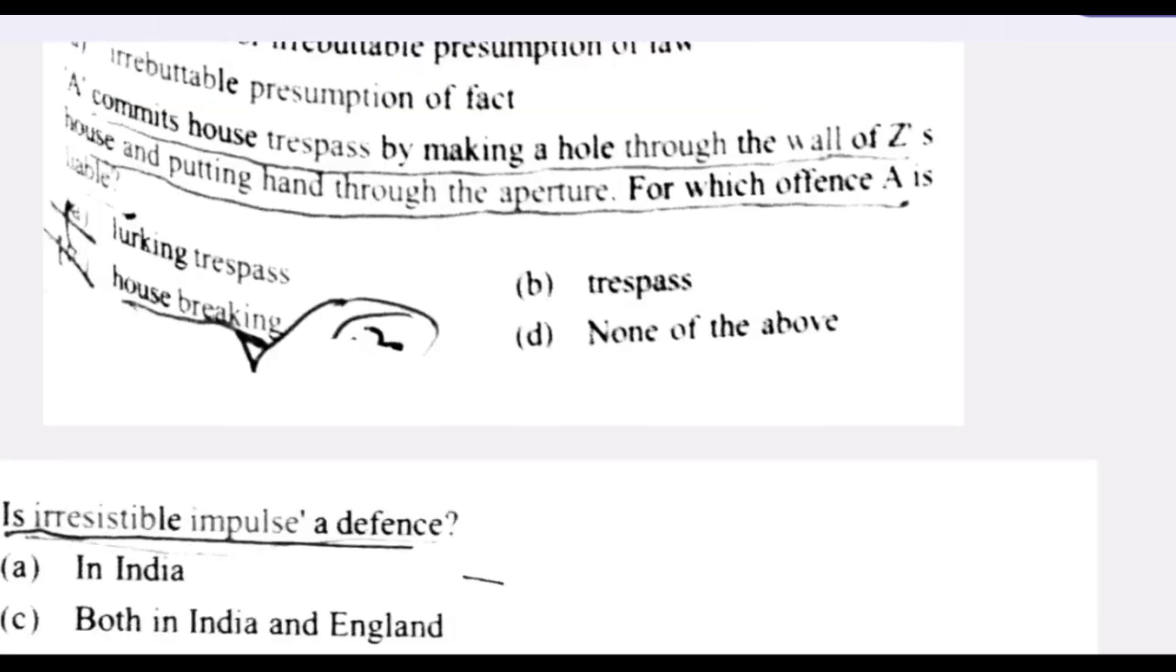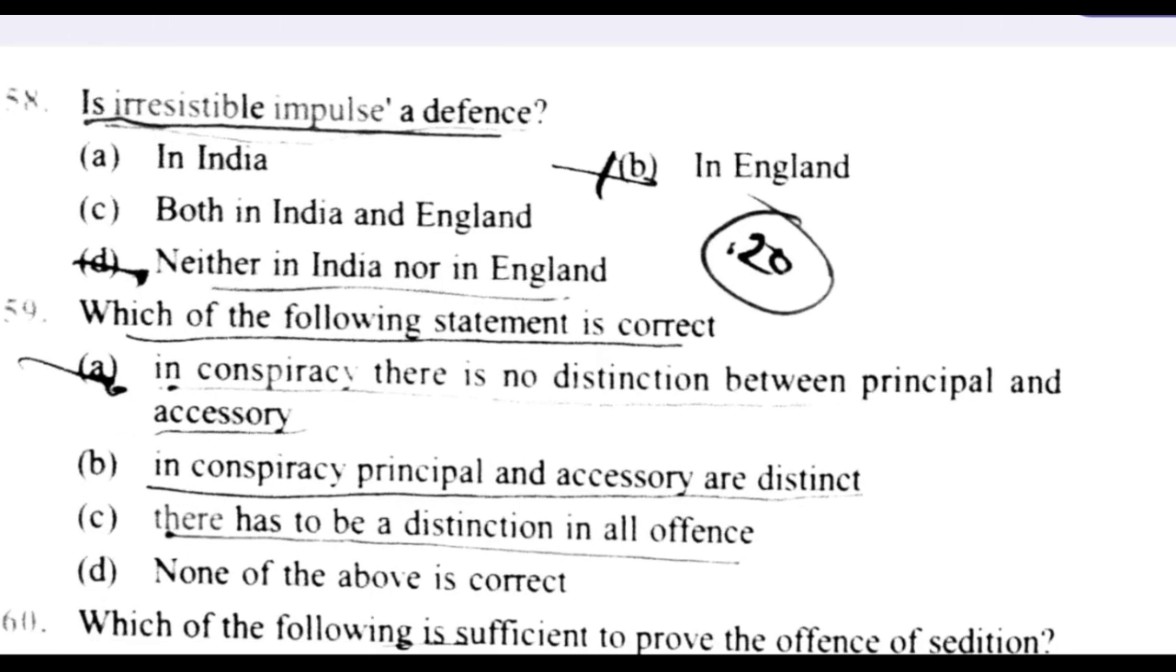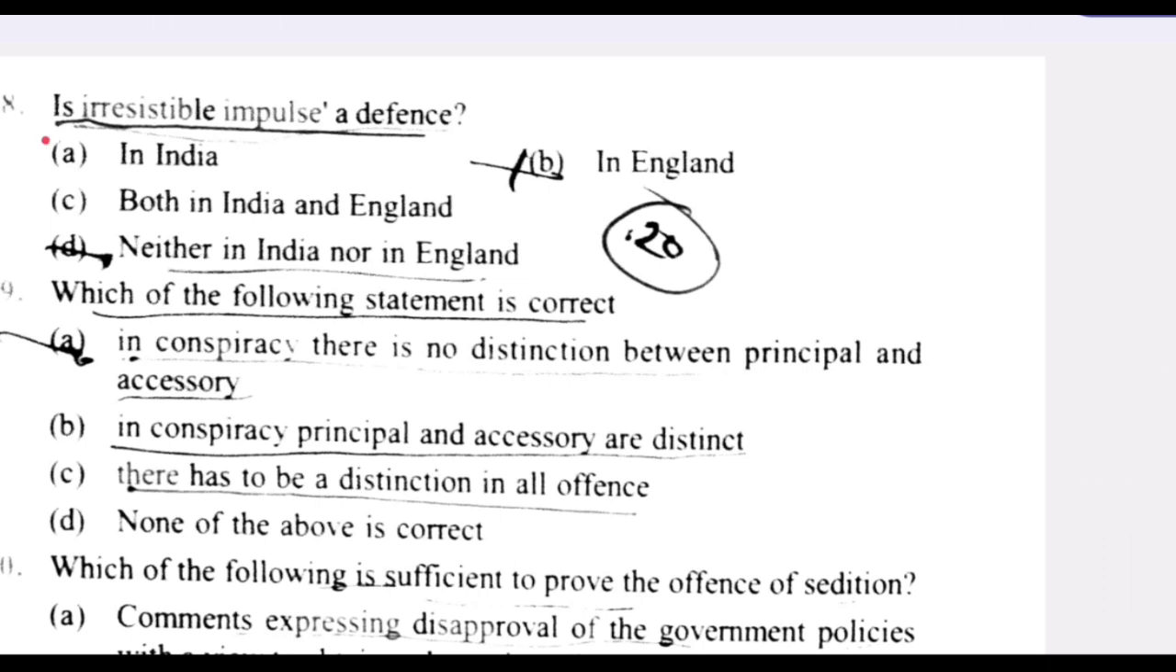Next question. A commits house trespass by making a hole through the wall of Z's house and putting his hand through the aperture. For which offence is A liable? House breaking. C is the right answer. Next question. Is irresistible impulse a defense? Neither in India nor in England. D is the right answer.